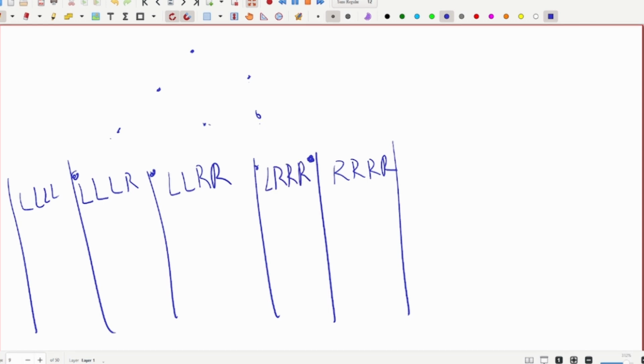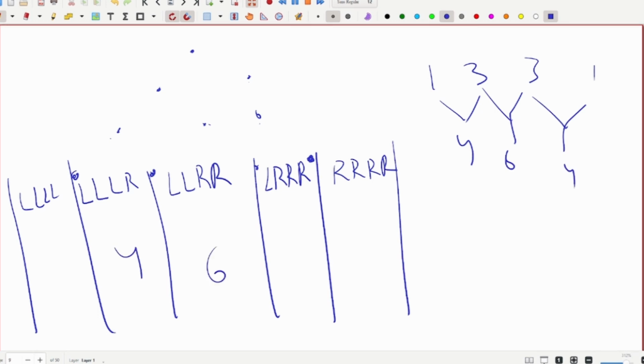Okay. Now what the interesting thing is, how do we get these values? Either you can multiply, add them, but as we have done in Pascal triangle, so 1, 4, 6, 4, 1. So this will be 6 values here, 4 values here, 4 values here, 1 value here, 1 value here.